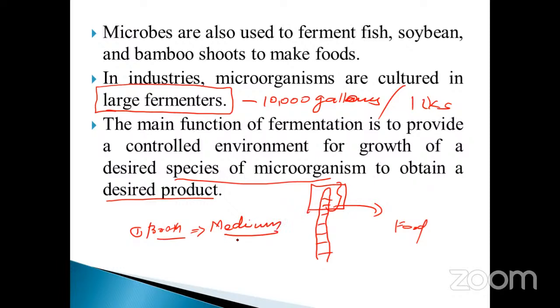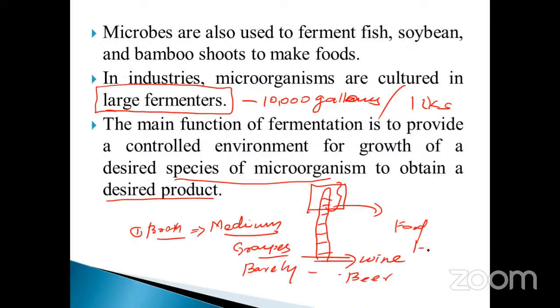Suppose you are selecting the medium. Just imagine a grape, you will get wine. Barley, what will you get? Beer. Like that, because this is the medium.